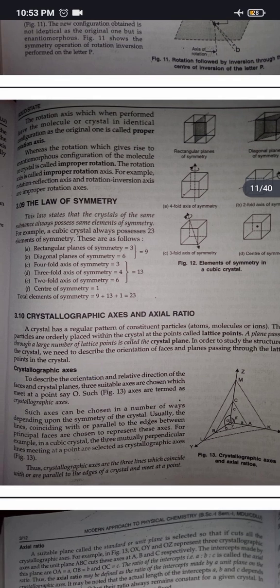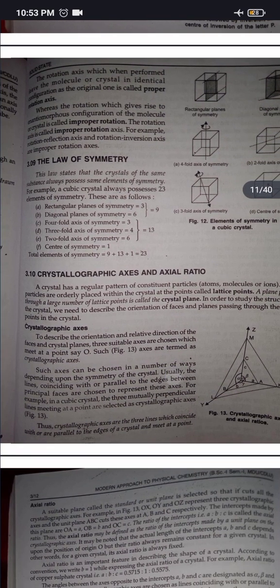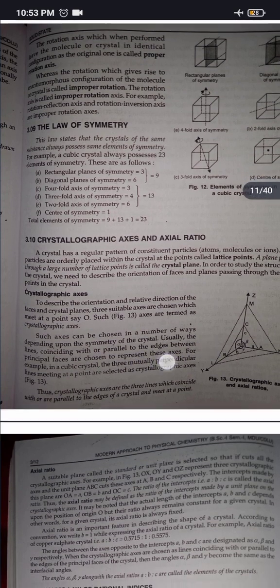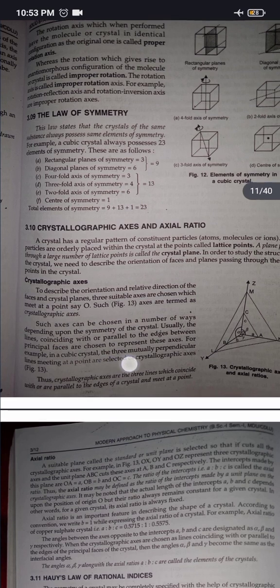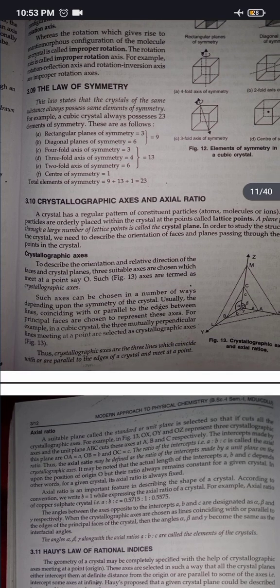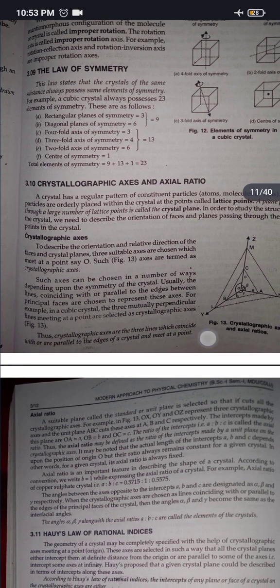Crystallographic axis. To describe the orientation and relative direction of the faces and crystal planes, 3 suitable axes are chosen which meet at a point, say O. Such axes can be chosen in a number of ways depending upon the symmetry of the crystal. Usually the lines coinciding with or parallel to the edges between principal faces are chosen to represent these axes. For example, in a cubic crystal, the 3 mutually perpendicular lines meeting at a point are selected as crystallographic axes. Thus, crystallographic axes are the 3 lines which coincide with or are parallel to the edges of a crystal and meet at a point.